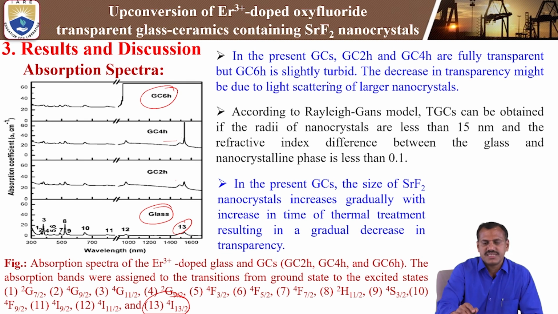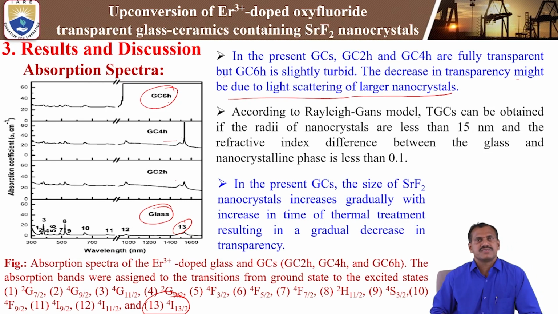In the present glass ceramics, the 2 hours and 4 hours samples are fully transparent. Transparency means you can observe high intensity in the NIR region of the absorption spectra. But in the case of the 6 hours glass ceramics, it is completely omitted. That means the decrease in transparency might be due to the light scattering of large nanocrystals. In the 6 hours case, the nanocrystals formed are very large.